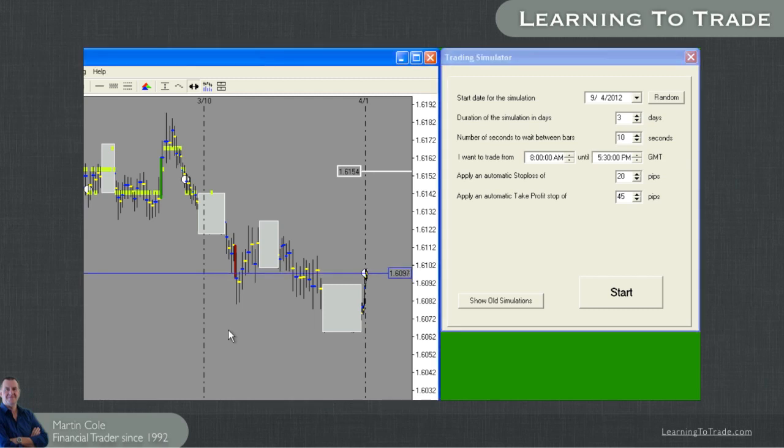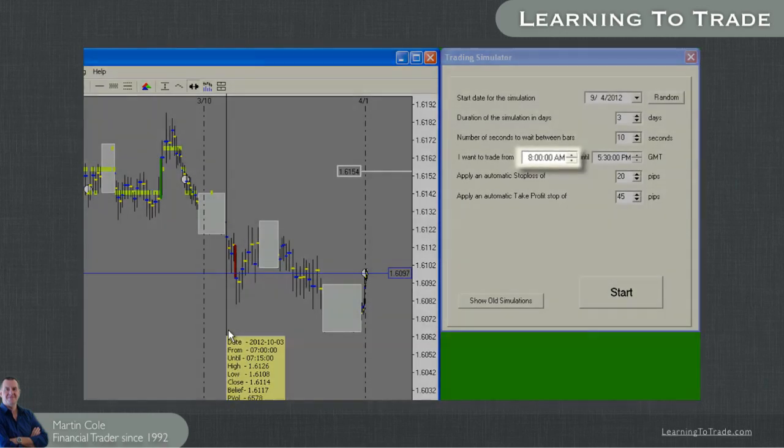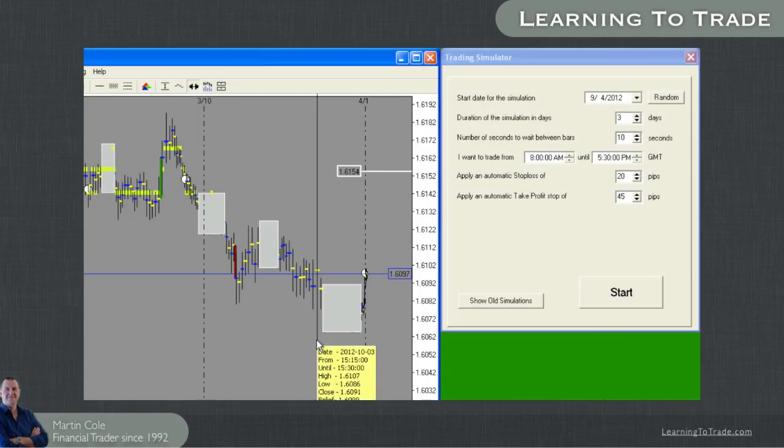Probably the easiest way to do this is to look at the PAT chart, left click on a bar that you know you would be at your screen to see, read the time from the yellow pop-up window, and then pop that bar time into the start time in the simulator window. Then do the same for the finish time.